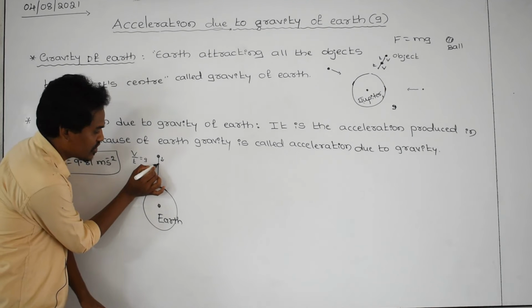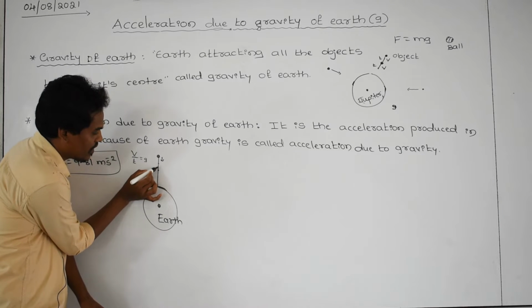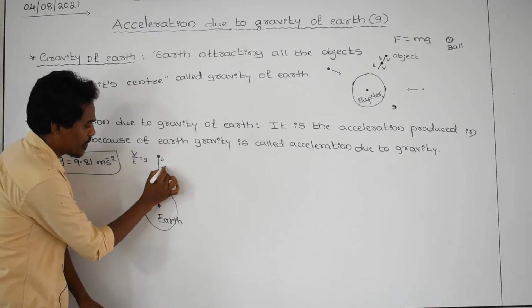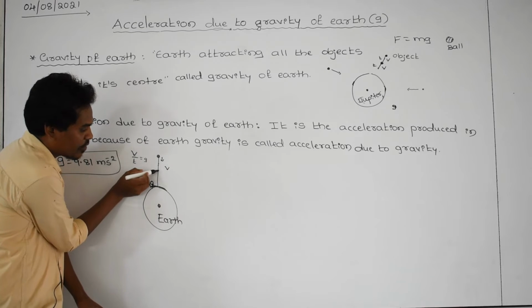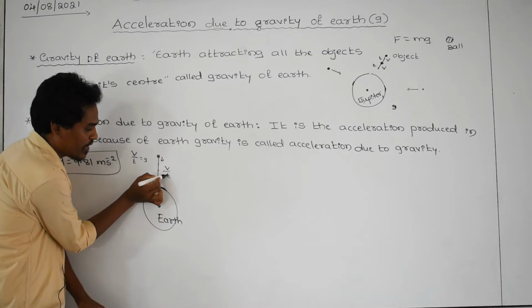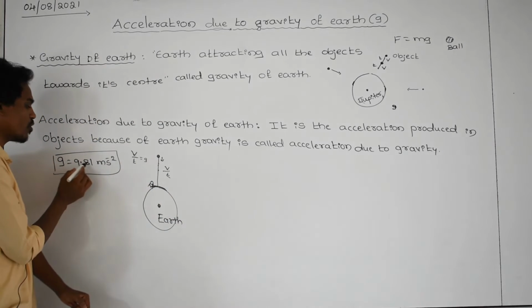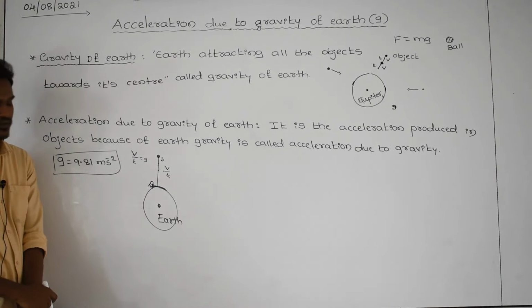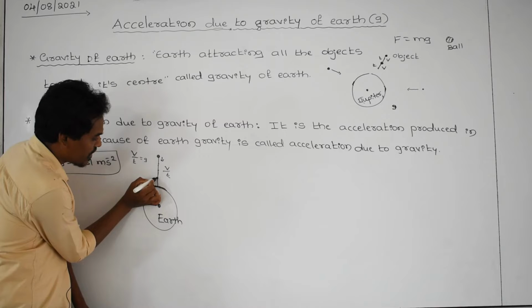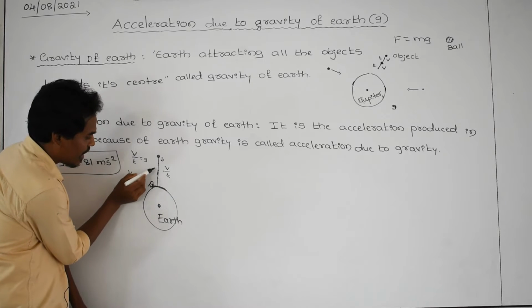And again this point to this point, in this region its speed, that is v, and here to here how much time it is taking, that is small t. Velocity by time you calculate, you are getting 9.81 meter per second square. Again from this point to this point, how much speed it is taking, that is v, and